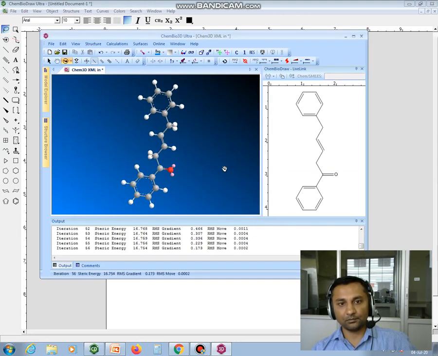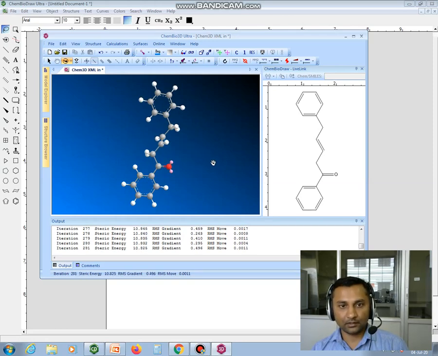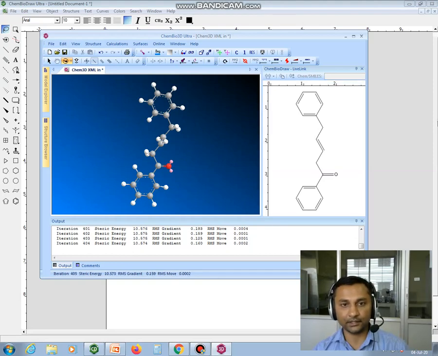It will minimize the energy of the structures, and generally this minimization is required if you are going for docking studies or any other in silico studies. Okay, so you can see how the bonds are rotating automatically. They are trying to come to the stable state.